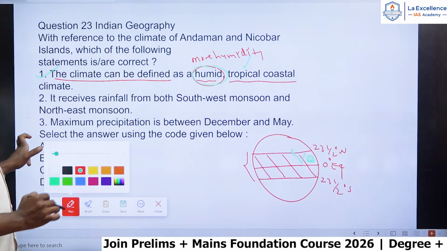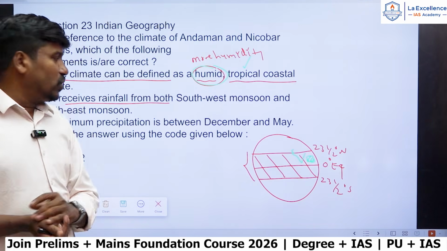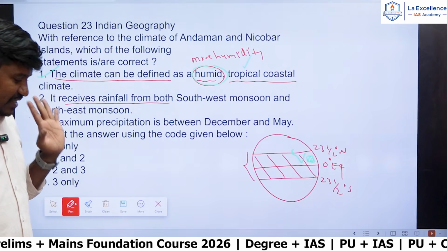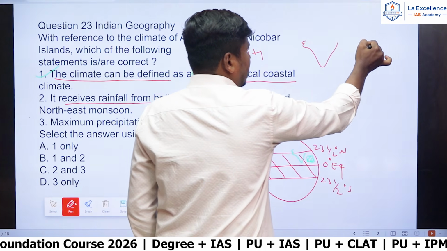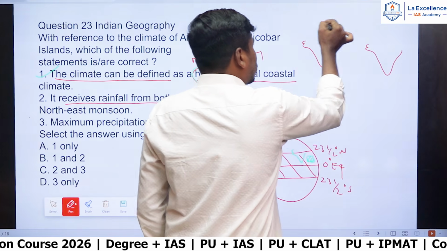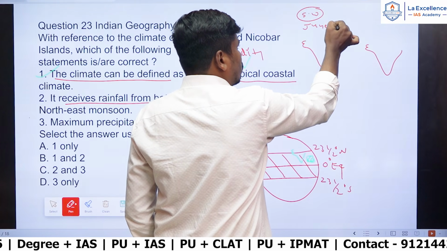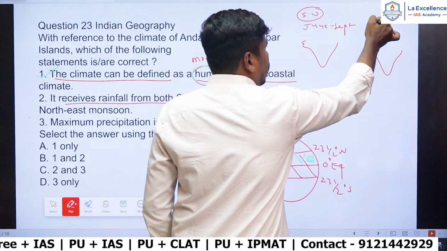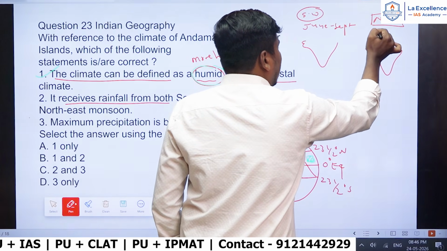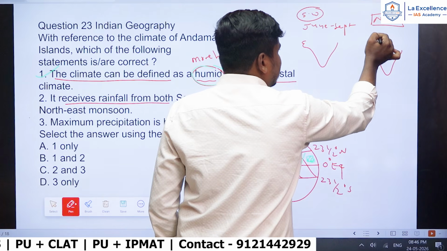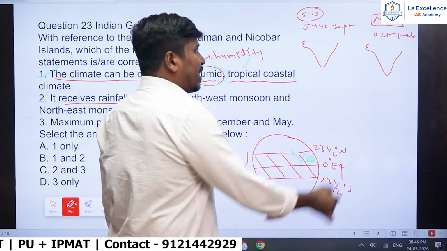Second statement, it receives rainfall from both the southwest monsoon and the northeast monsoon. That is also an exactly correct statement. Just listen. Here southwest and northeast. The southwest monsoon time period is June to September, and the northeast monsoon time period is almost October to February, right?